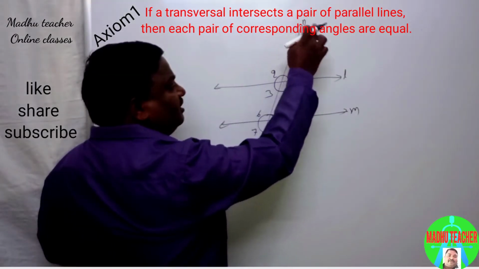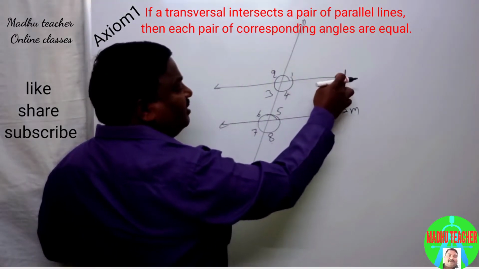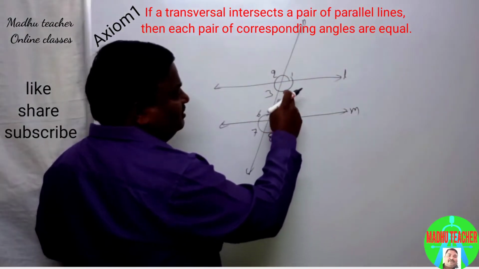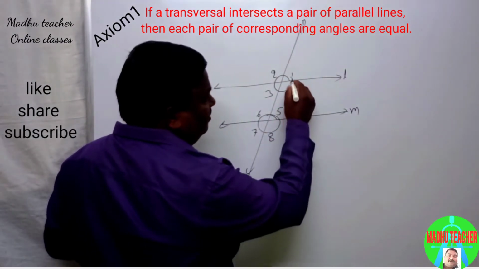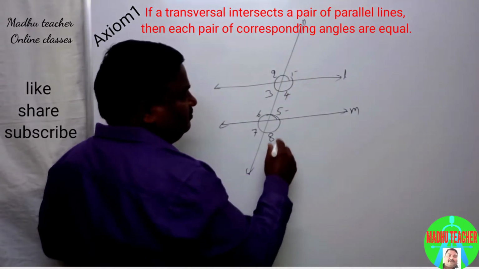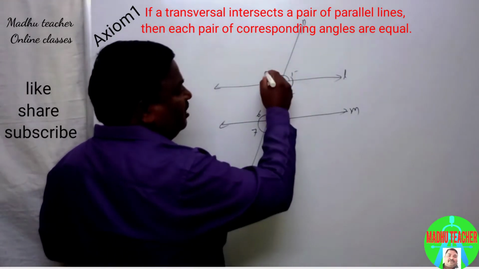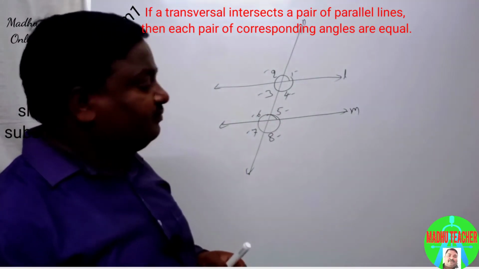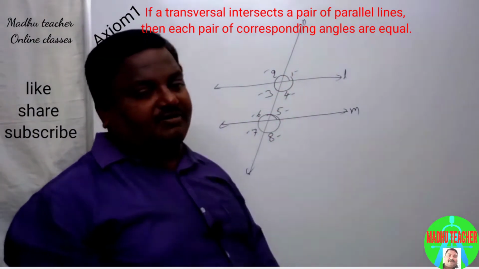If a transversal intersects a pair of parallel lines, then each pair of corresponding angles are equal. What are these? 1, 5 or 4, 8 or 2, 6 or 3, 7 are equal. Pair of corresponding angles are equal.